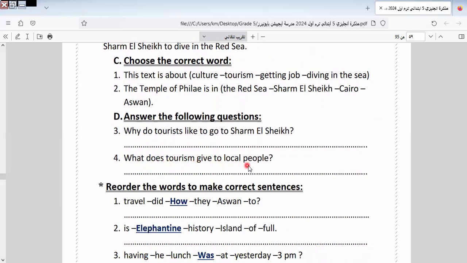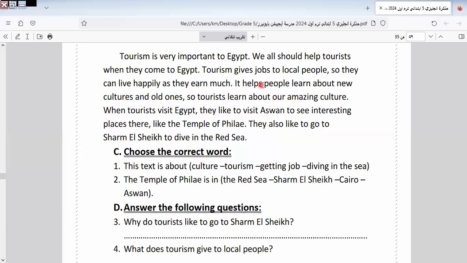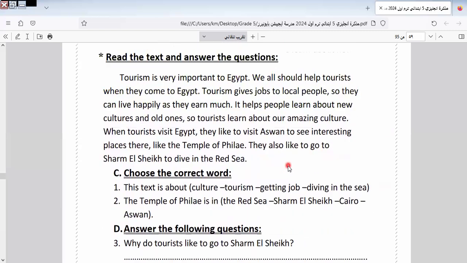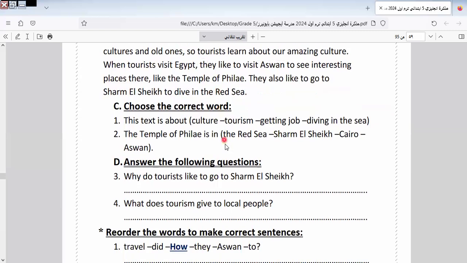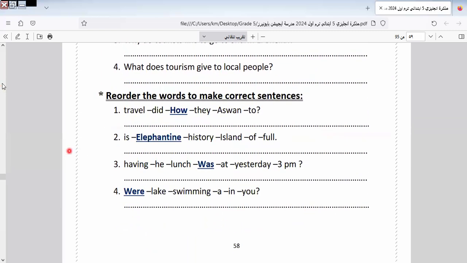What does tourism give to local people? Tourism gives to local people what? Gives jobs to local people so they can live happily if they earn much. Okay, let's continue the rest of the exercise here. To be subject, verb, object, as we know, I can't repeat it again. When we make a question, I replace the verb instead of the subject, as we know. Okay, let's go to answer 2 of this sentence.